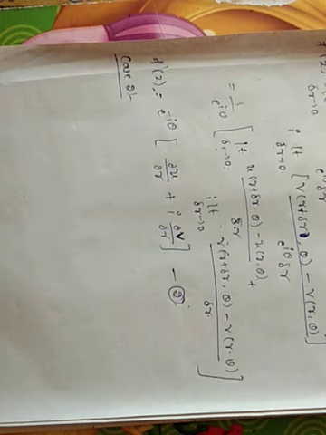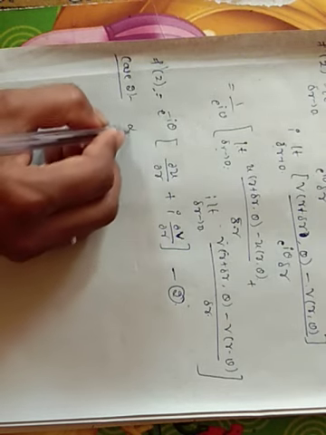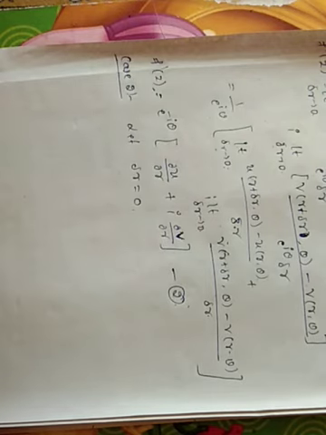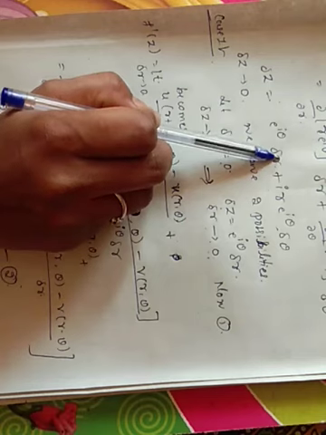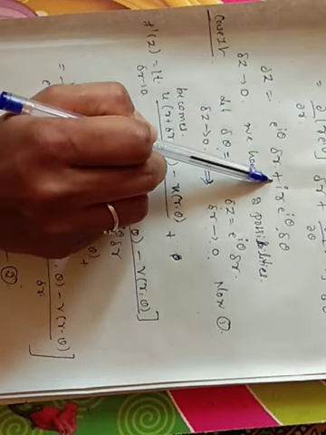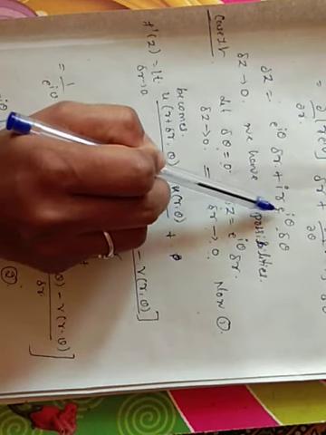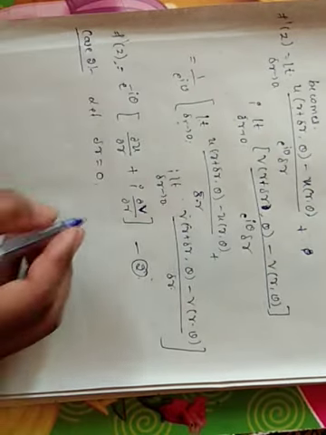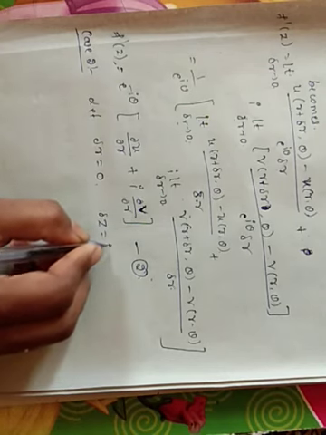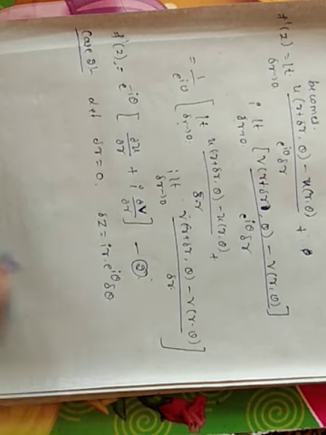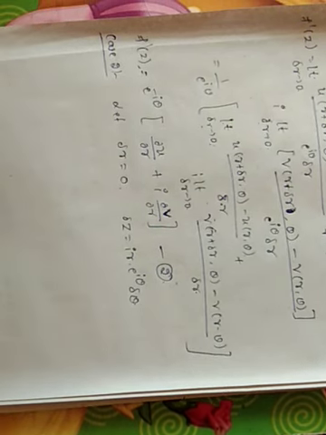So the second case says, let delta r be 0. See here, if delta r is 0, this entire term is 0. So delta z equal to i into r into e raised to i theta into delta theta.